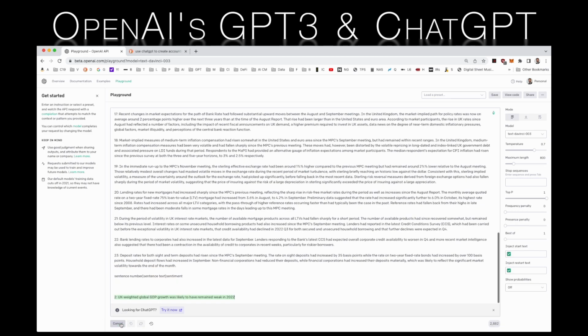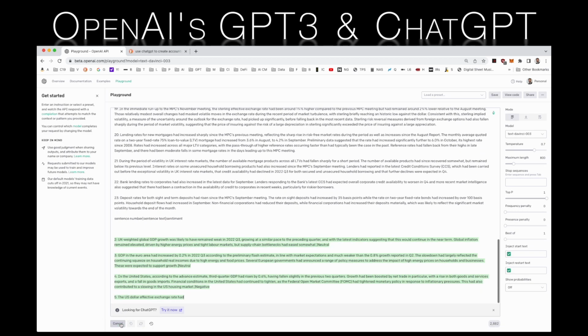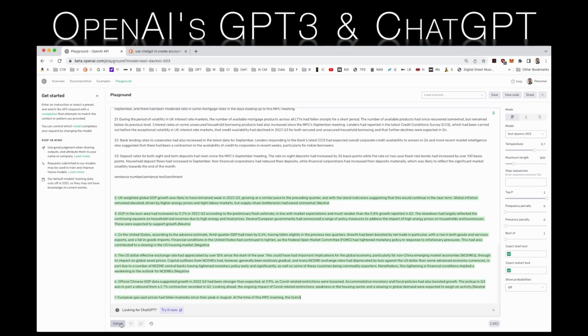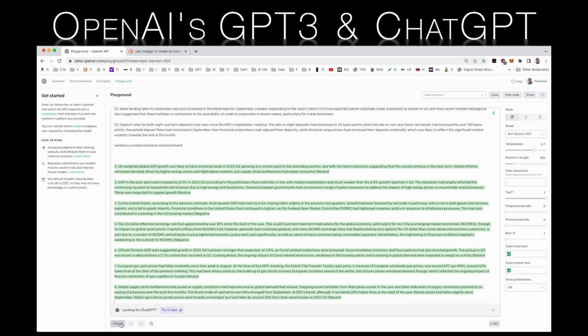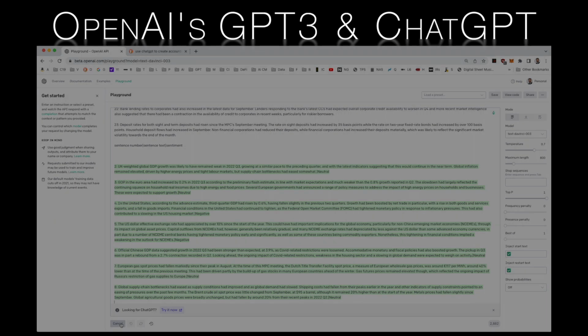We can load this result data straight into a spreadsheet and use the pipe delimiter as a way of classifying each paragraph as positive, neutral, or negative. Let's take this one step further.